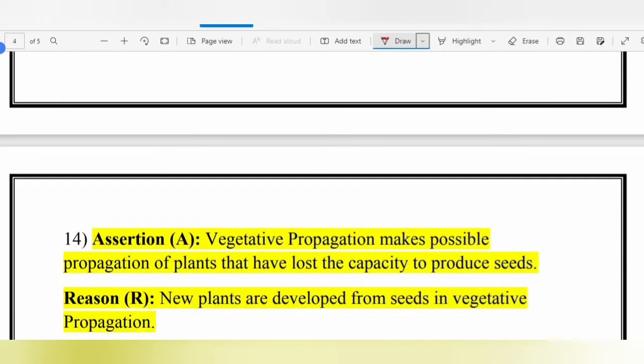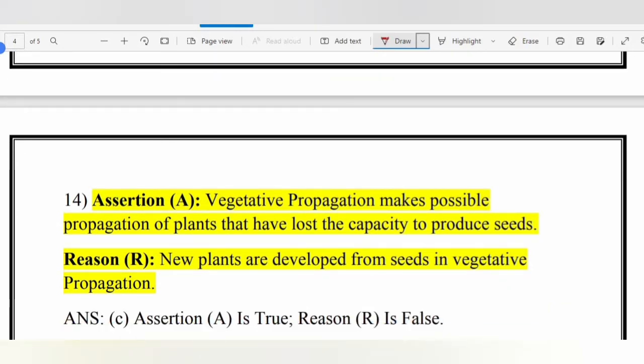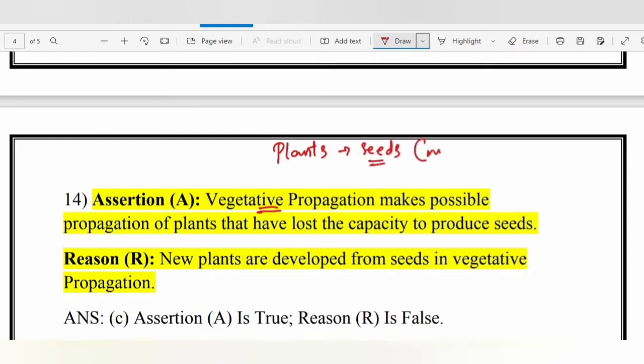Next, vegetative propagation makes possible propagation of plants that have lost the capacity to produce seeds. Reason: new plants are developed from seeds in vegetative propagation. Now here we need to understand that vegetative propagation is a method used on plants which bear seeds. They do bear seeds, but these seeds are not viable, which means they are not fertile, to produce a fruit or a flower.